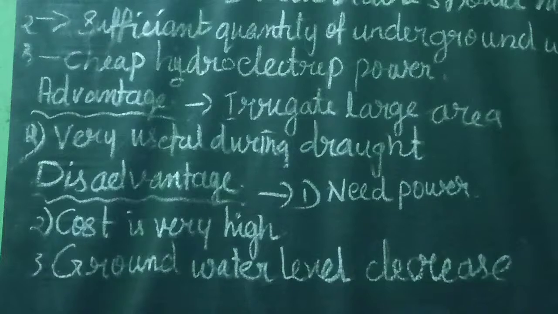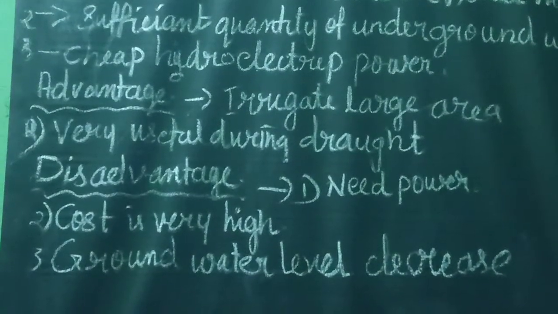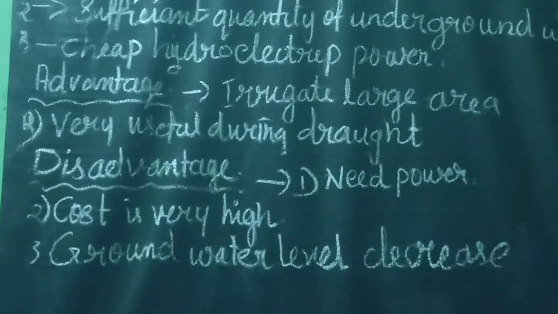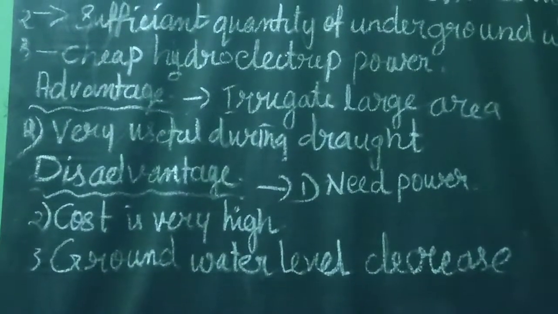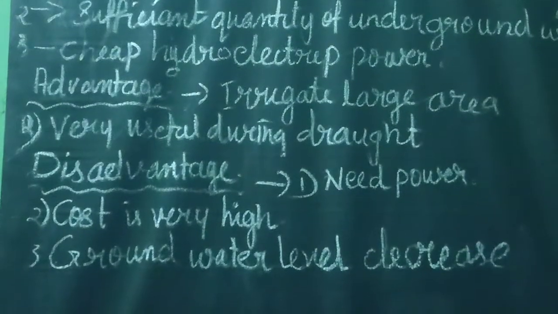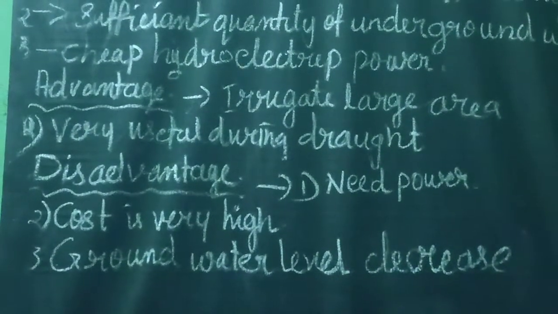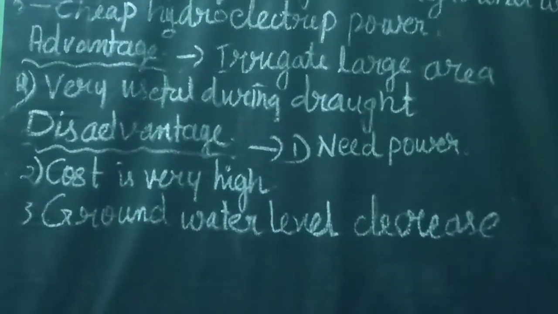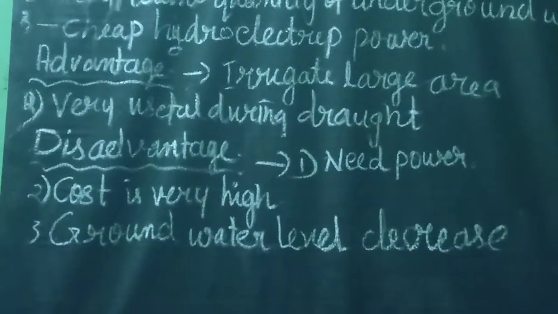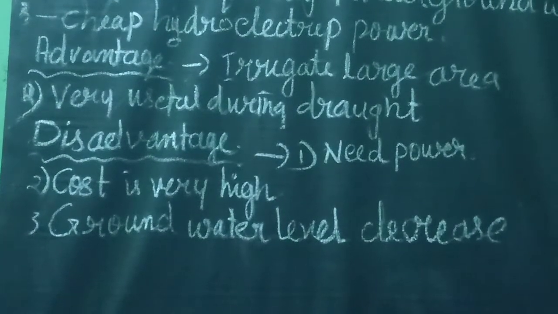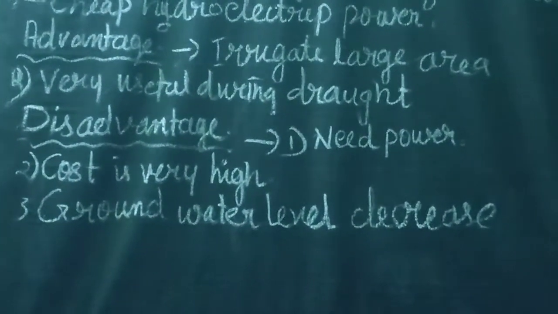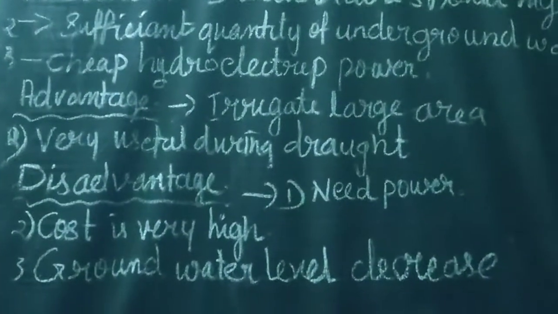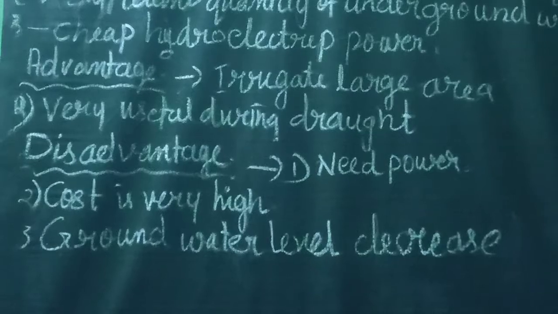Because of continuously using these tube wells, in many areas what will be happening? The water table becomes low. Okay, once again, listen to the disadvantages of tube wells. It can irrigate a larger area than an ordinary well, but at the same time it irrigates only a limited area. Farmers have to spend money regularly on electricity or diesel, and this source of irrigation is not at all fit for areas of brackish groundwater. Salty areas are not suitable.